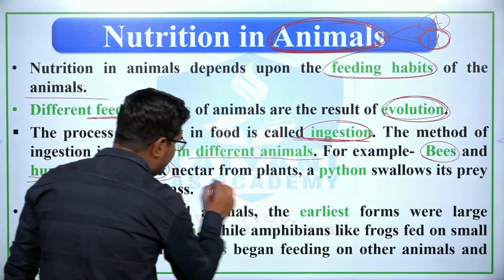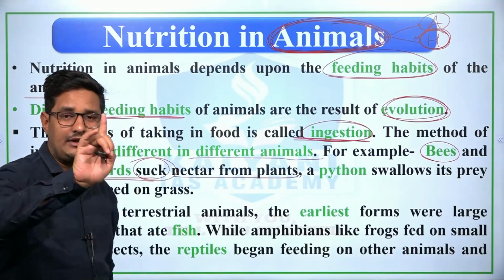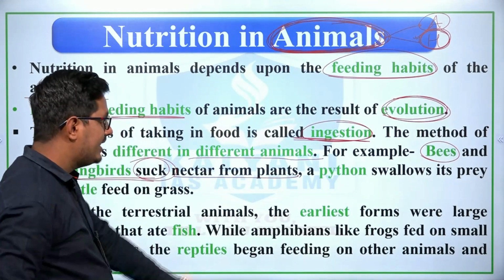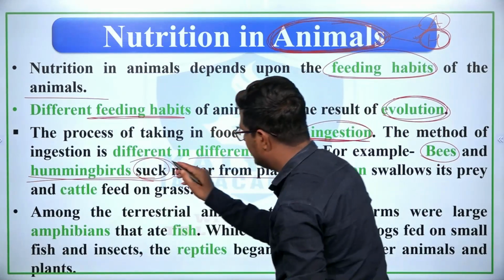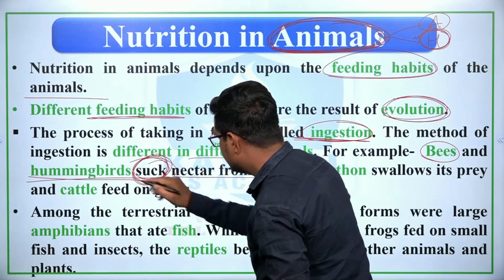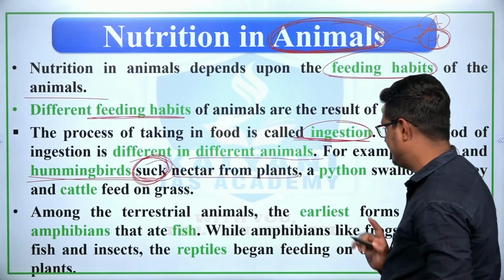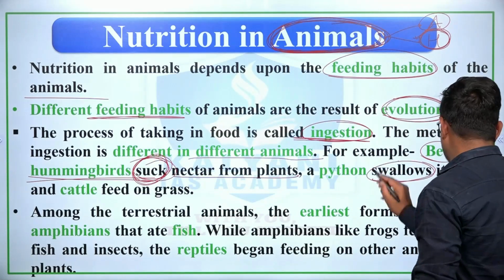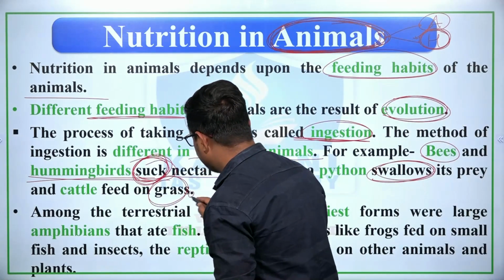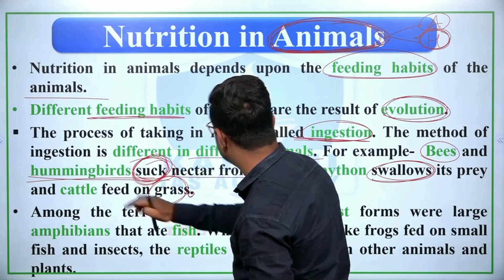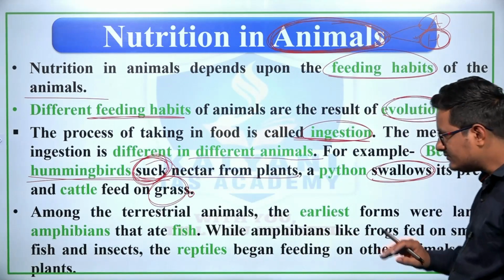For an example, bees and hummingbirds suck nectar from the plants. So this is the first mode of ingestion. A python swallows its prey, and cattle feed on grass. In this way, there are different modes of ingestion.